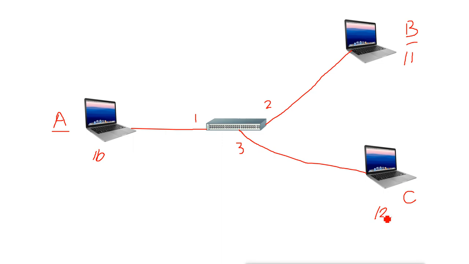Now the switch doesn't know the IP addresses, the switch only knows the MAC addresses. So the switch knows that MAC address A is connected to port number 1, B is connected to port number 2, and C is connected to port number 3.